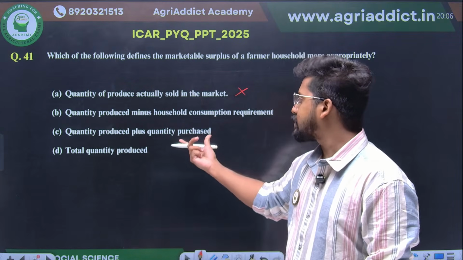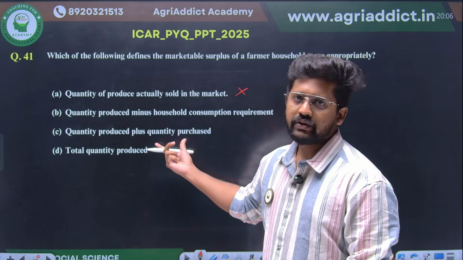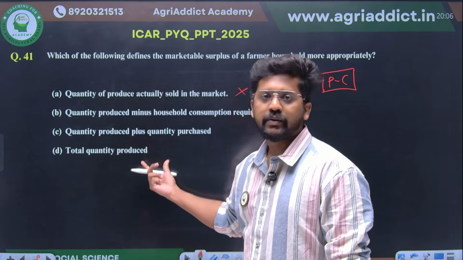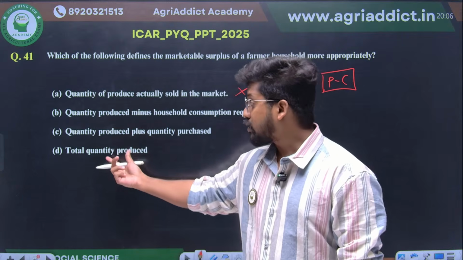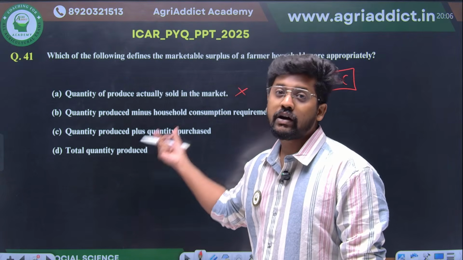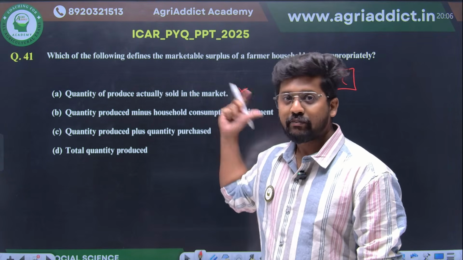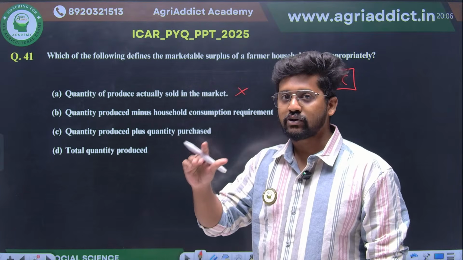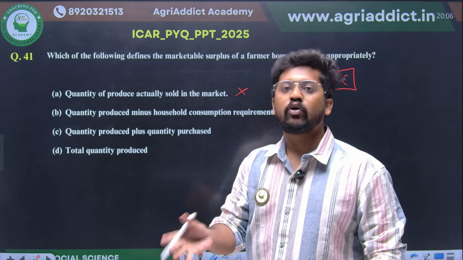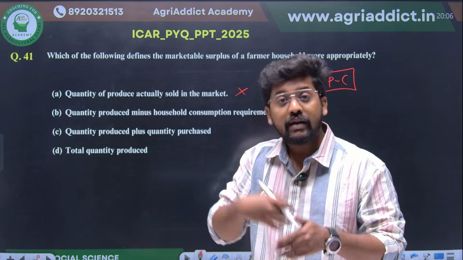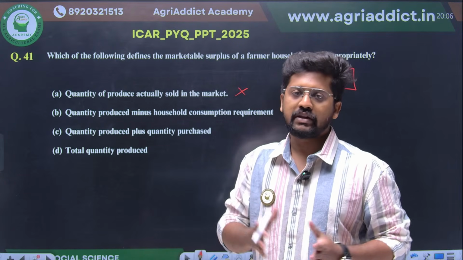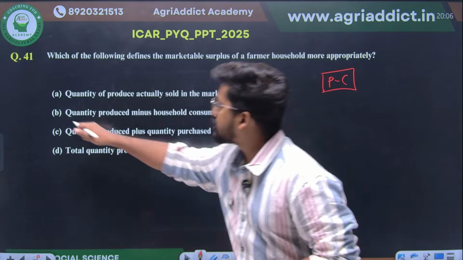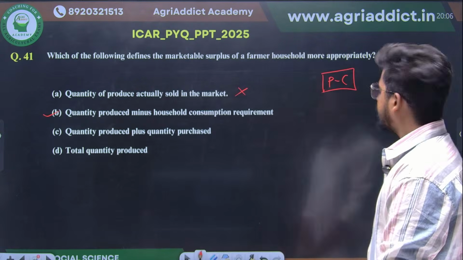Quantity produced plus quantity purchased. No, we are not studying such concepts. Total quantity produced. This is actually only a part of marketable surplus, but there is also consumption expenditure. After consumption expenditure, what is remaining can be made available to the non-marketing population or the consumer population. So option B will be your correct answer here. Easiest question, right?